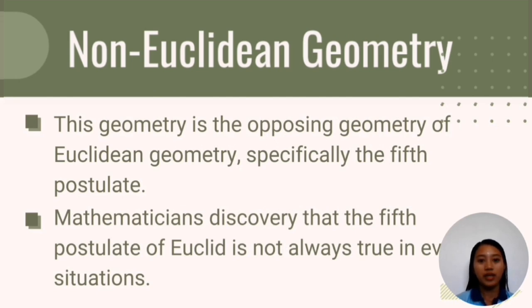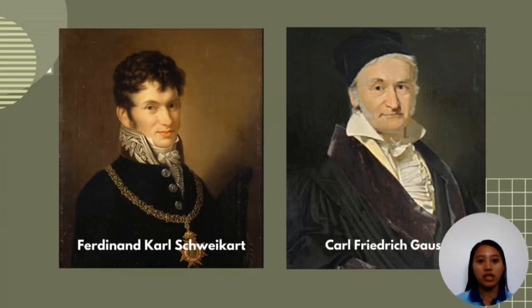Together with the emergence of new postulates, a new geometry also emerged. It is called non-Euclidean geometry. As the name suggests, this geometry opposes Euclidean geometry, specifically the fifth postulate. It exists because of the discovery by mathematicians that the fifth postulate of Euclid is not always true in every situation. Some mathematicians who tried to prove it were Ferdinand Carl Schwarzschild and Carl Friedrich Gauss. However, they failed to publish it.